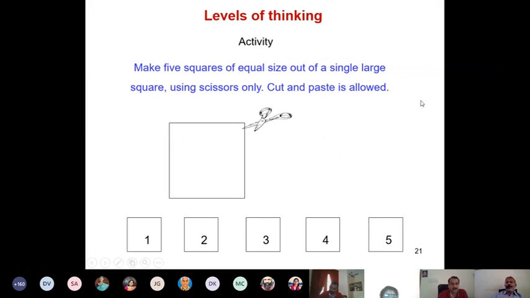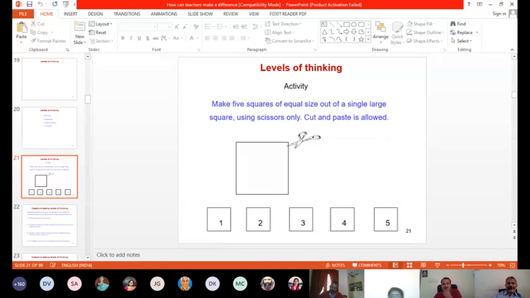Now the question, however, says, let me go back to sharing. The question says cut and paste is allowed. So where is pasting required? For dividing into 4 equal squares, you don't need pasting. That is fine. But for other numbers, you may need. For example, supposing I change this number 5 to 2 squares, make 2 squares of equal size out of a single large square. Please try this and show me how you will make 2 squares of equal size from a single large square. I will stop sharing so that you can show.